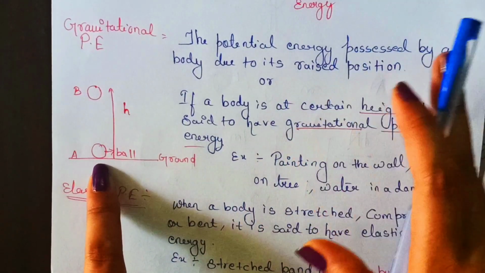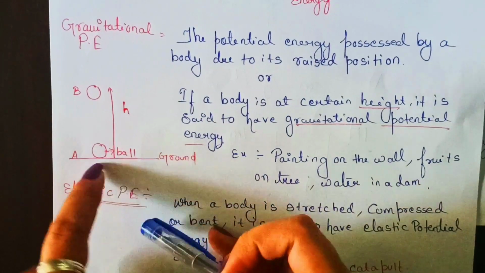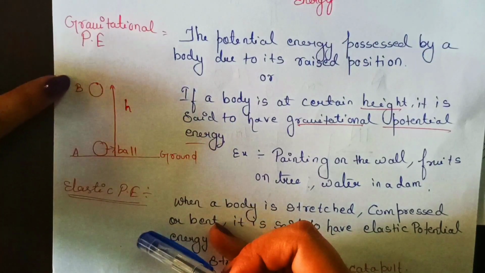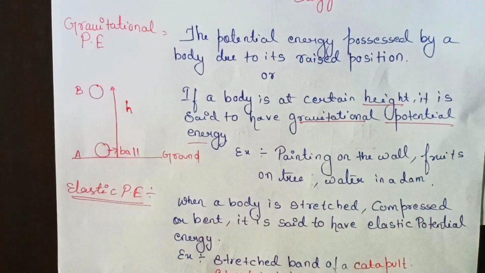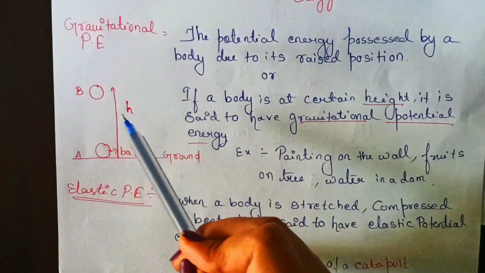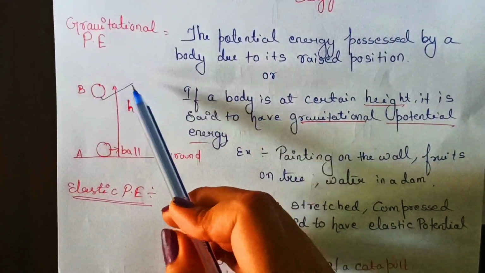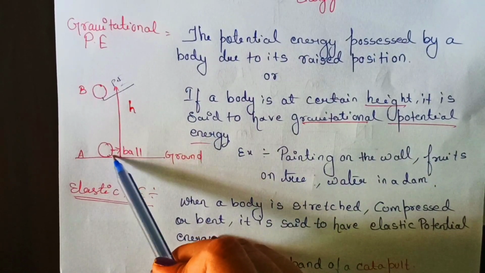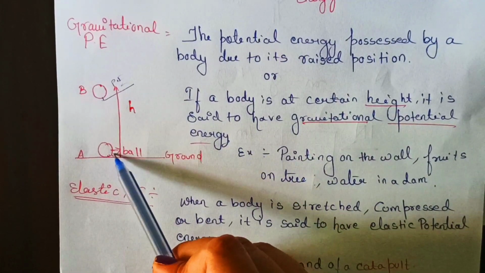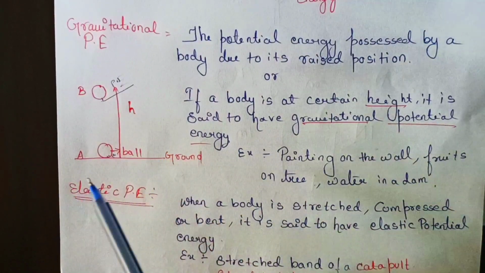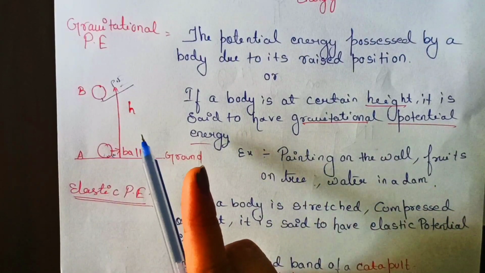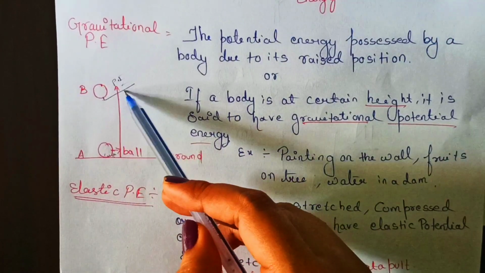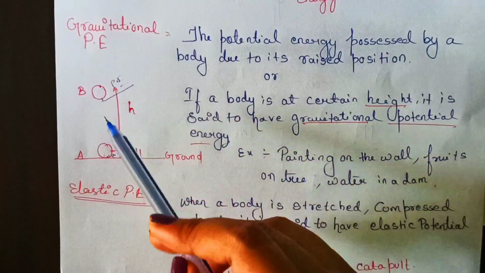It is not at some height, but if I raise this ball to a certain height, I have raised this ball from the ground and I have taken it to position B. Here it is at height, that means here it will definitely have potential energy. But here in this case it was at rest and it is not raised to any height. So in this case it will have no potential energy, zero potential energy. But here as it has some height, it will have potential energy.